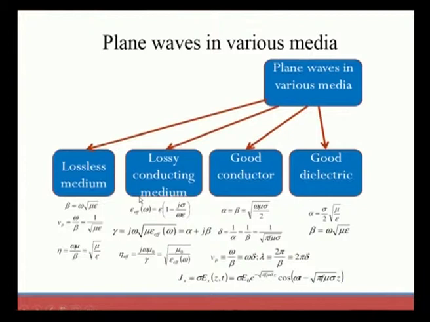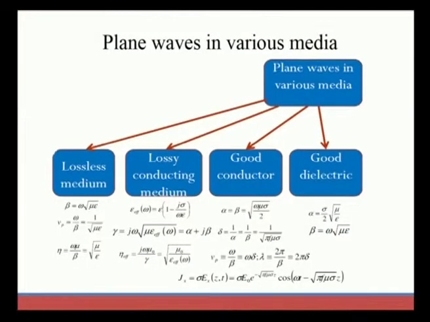These are the things that we derived in the previous session: for lossless media, beta is equal to omega square root of mu epsilon. Similarly, for lossy conducting media, the effective permittivity is epsilon times 1 minus j sigma divided by omega epsilon. Like this, there is a difference in every medium. These are the things that we already discussed in the previous session. Let us have a glance at all this, and we need to keep in mind all these alpha and beta variations and the formulas.